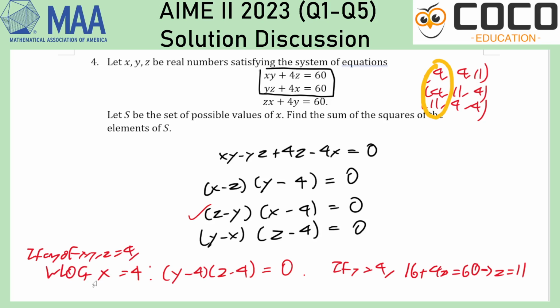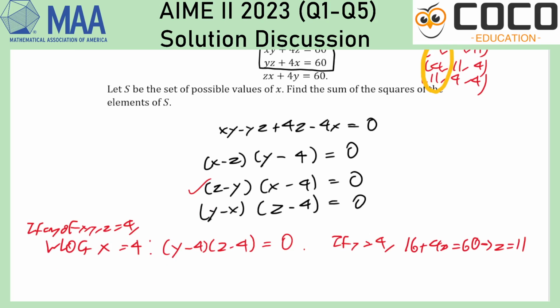The second scenario is that none of them are 4. Otherwise, what happens? It means that x, y and z all have to be equal, right? All of these are 0.